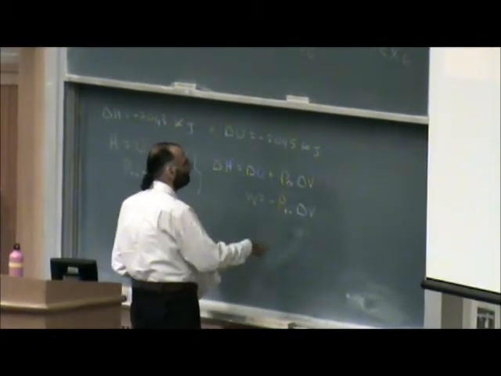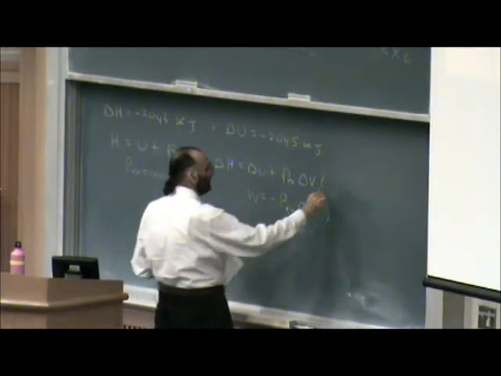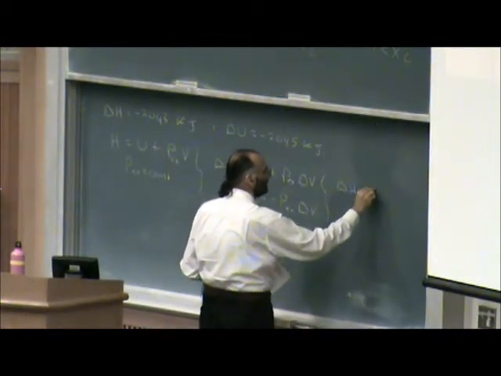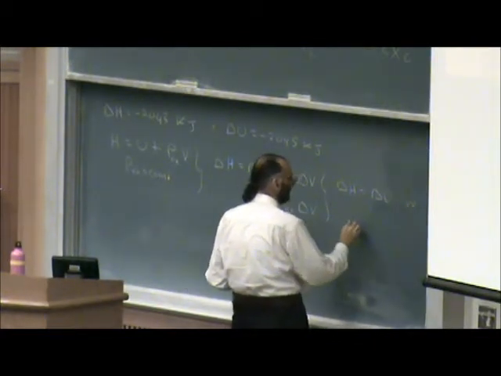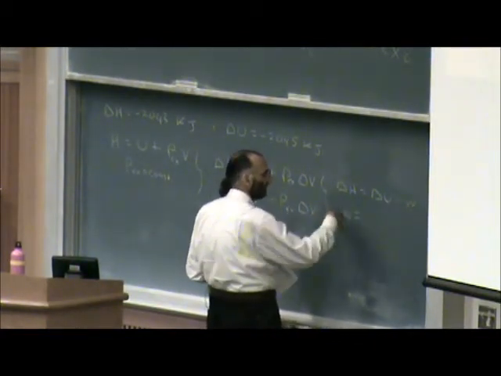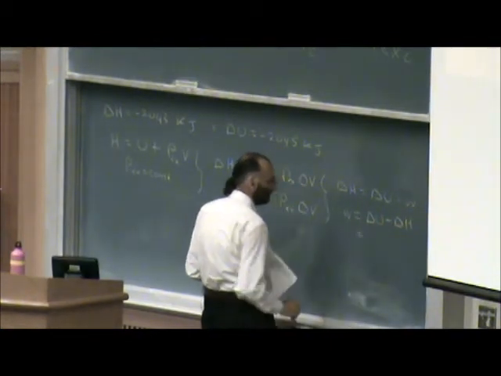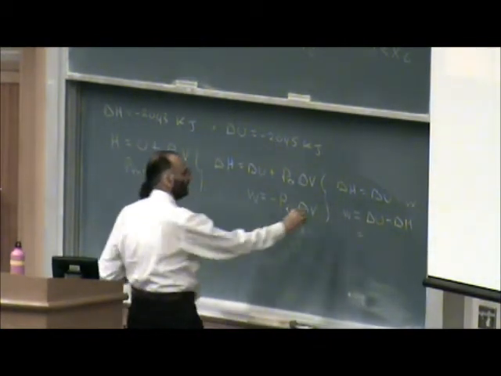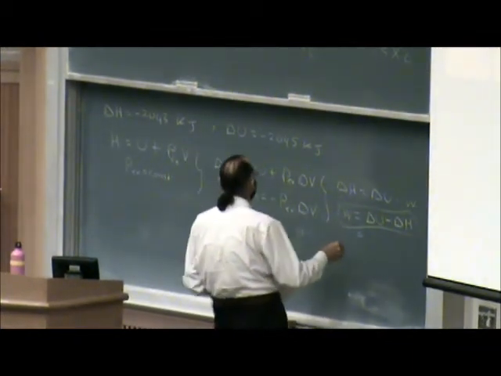So if we do that, then from these two, we're going to have delta H is equal to delta U, and this P delta V is going to be minus W. So if we want the work to go the other way, it will be W equals delta U minus delta H. So now you have the equation really ready to use. You put exactly what you have, you don't change anything.